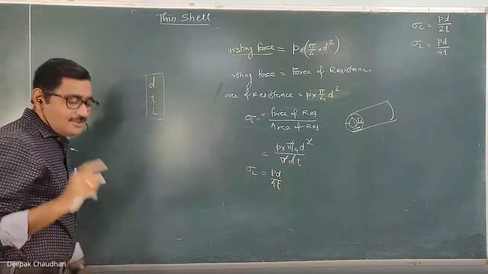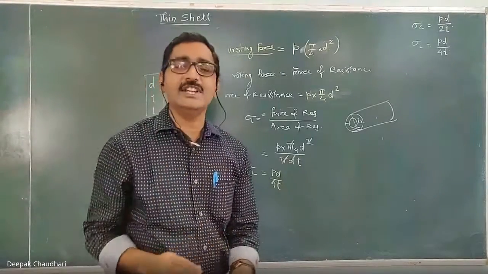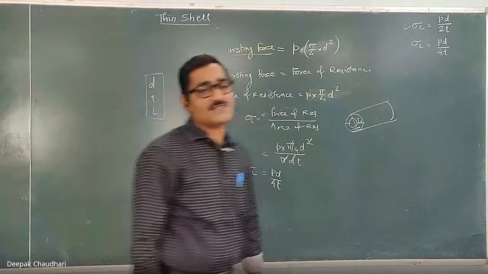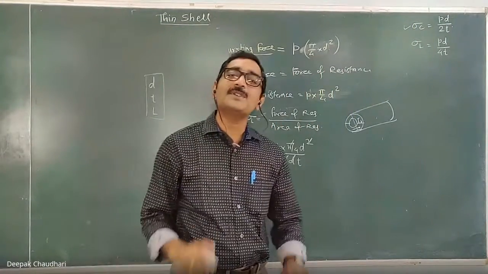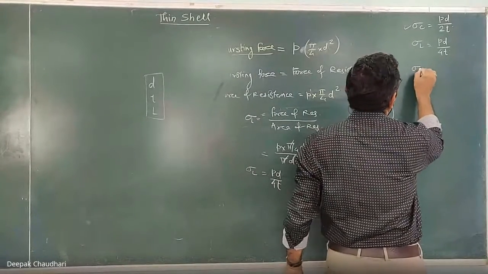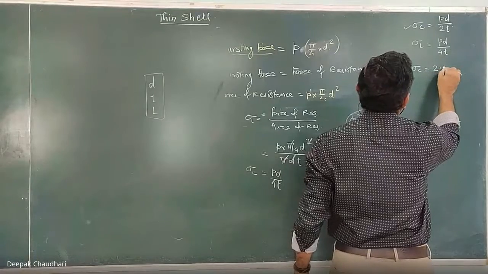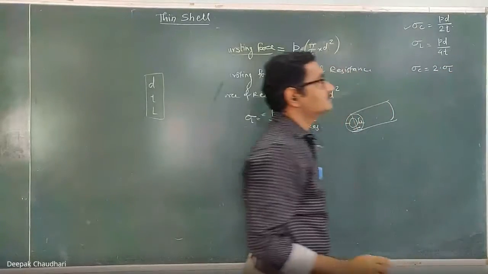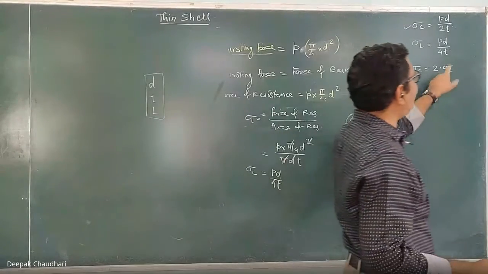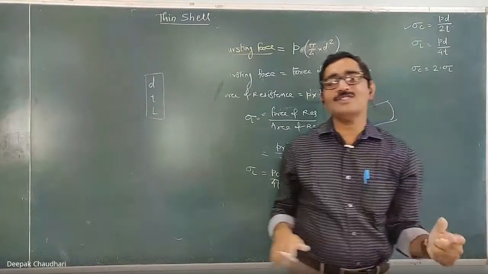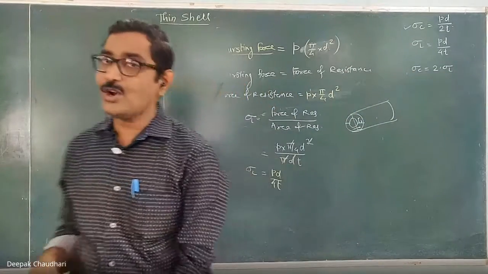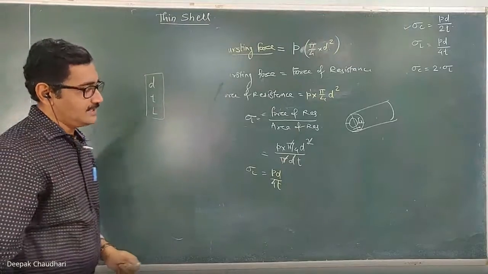Whenever you want to design a cylindrical shell, it is always designed on the basis of circumferential stress, because the value of the circumferential stress is more than the longitudinal stress. Clear? The circumferential stress is equal to 2 times the longitudinal stress. This is the relation. Since sigma c is greater than sigma l, all the design calculations can be done on the basis of the circumferential stress and not on the basis of longitudinal stress.